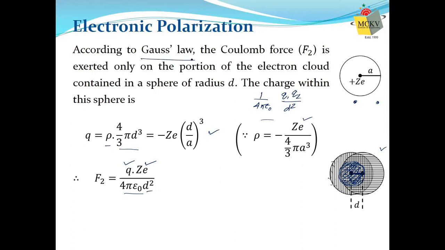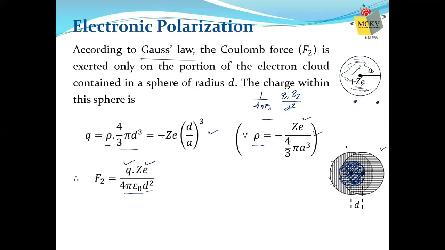Using that concept, we find our charge and then the Coulomb force. If we estimate the electronic charge density, we can find the amount of charge lying within this small sphere, the sphere whose radius is the same as the separation between positive and negative charges. Then we can find the Coulomb force, the attractive force between the positive and negative charges when they are separated due to the application of an external field.